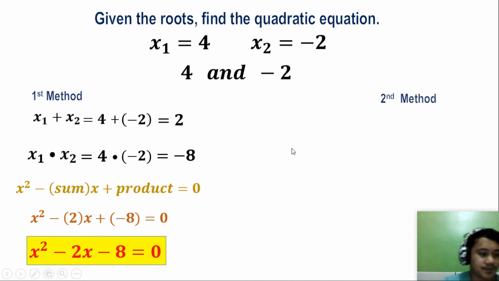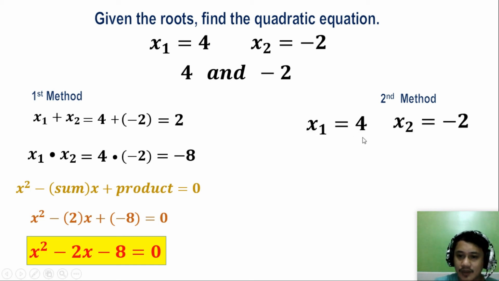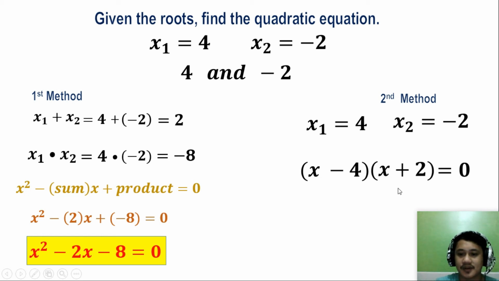Okay, second method. We are going to use the equation describing the roots to come up with two binomials whose product is equal to 0. Okay, so x sub 1 is equal to 4, or x sub 2, that is negative 2. So x minus 4 times x plus 2 is equal to 0. Okay, parang trinanspose ko lang po yung positive 4 left side of the equation, kaya naging x minus 4. Same with this one. From negative 2, transpose natin sa left side, magiging positive 2 is equal to 0.